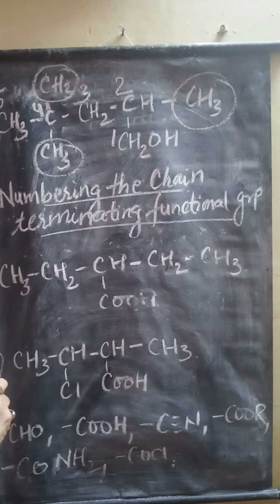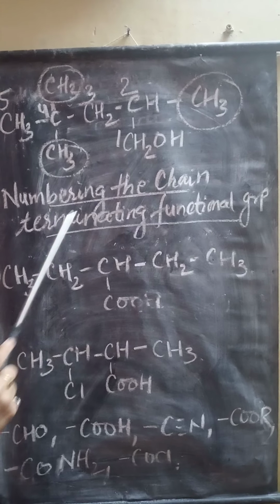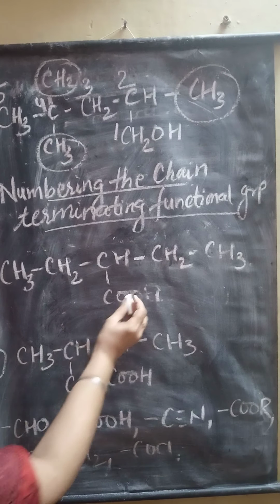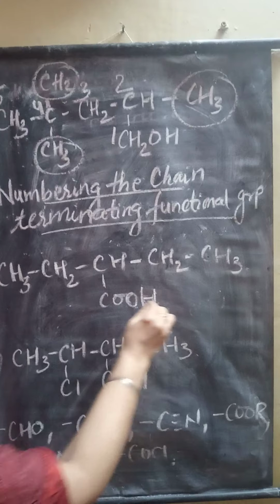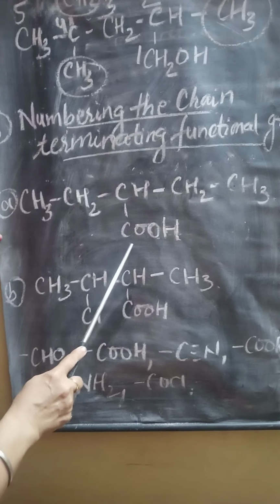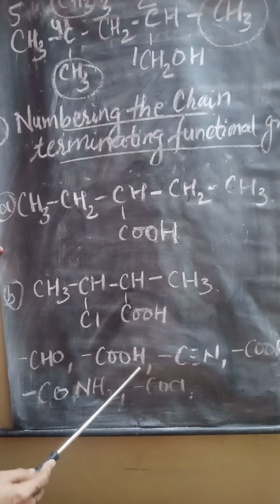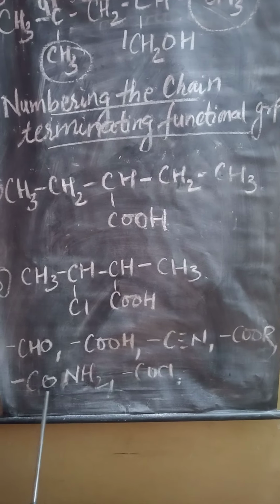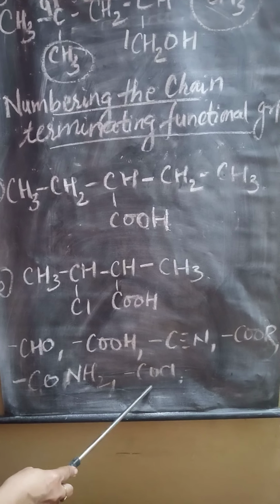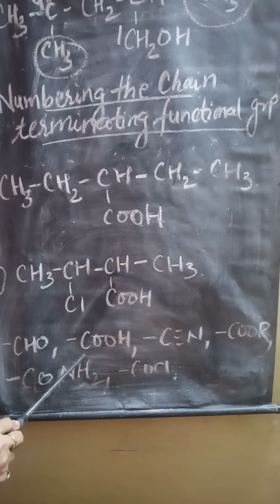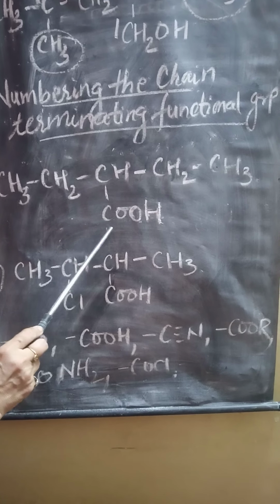Okay. Now the next rule: numbering the carbon chain with a terminating functional group. That means we have to start numbering from the carbon where the functional group is. Functional groups containing carbon, such as aldehyde, carboxylic acid, nitrile, ester, cyanides and acyl chlorides, are present at the end.